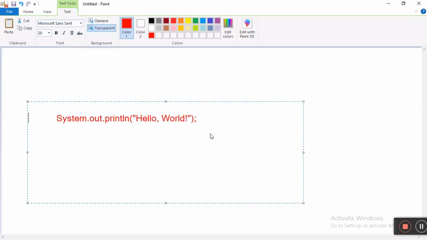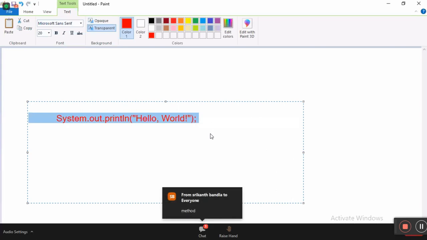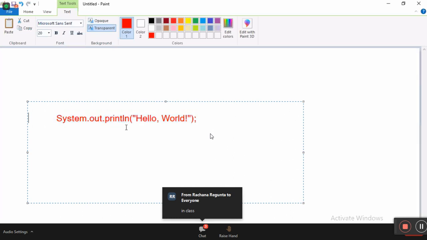Simple point. Tell me now. This is a logic, right? Where is logic allowed to be written? Come on. Everyone should answer. Where is logic allowed to be written? Ayyo. Logic is allowed to be written inside a class. Ayyo. It is an operation here. Printing is an operation. Where can we do an operation? Using a method, not a class. Using method. Wonderful. Using method.